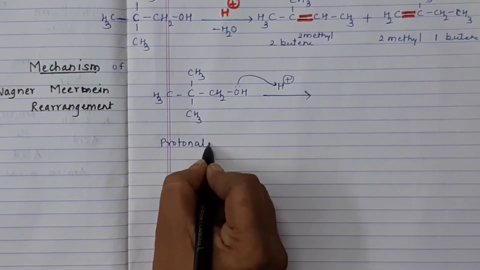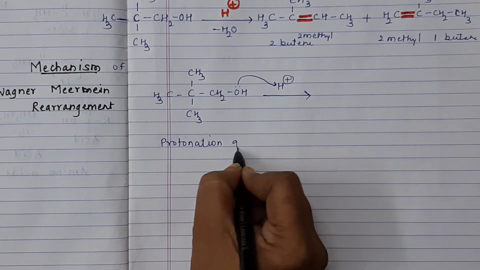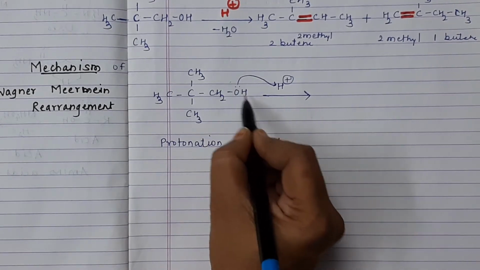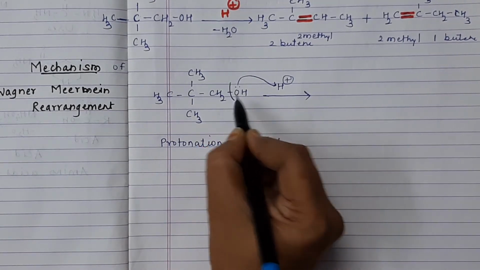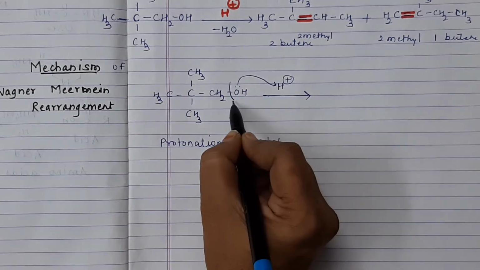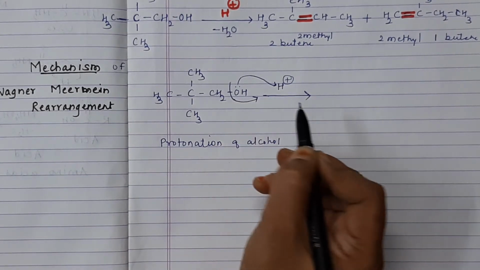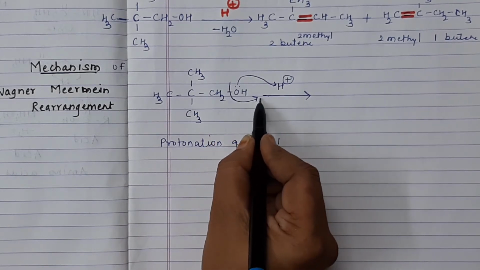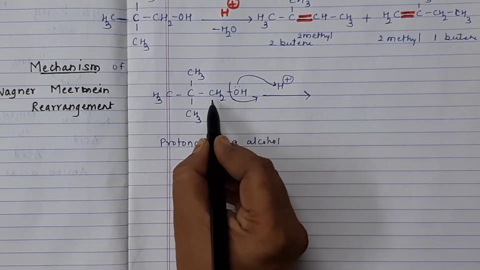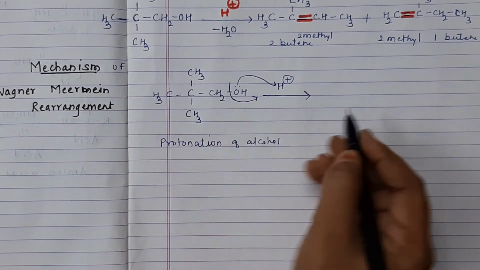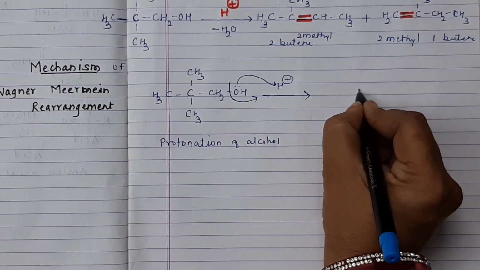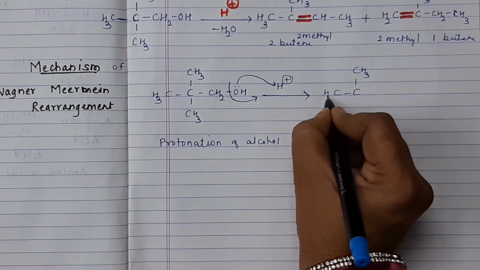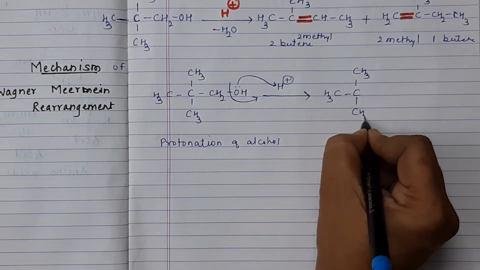Protonation of alcohol, followed by dehydration. So here H2O will be eliminated, or loss of a water molecule. Now here this bonding pair of electrons will be shifted towards this OH, so this carbon becomes positively charged. So I am writing here CH3, CH3 as it is.